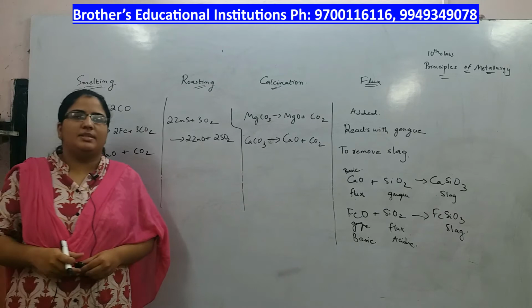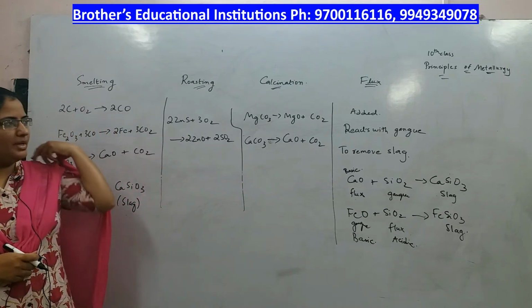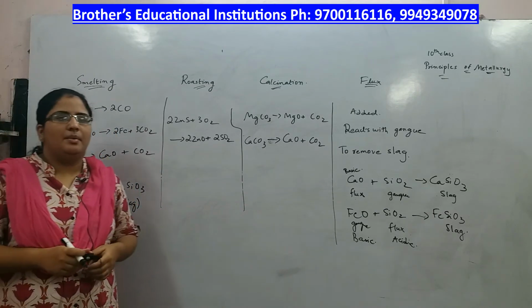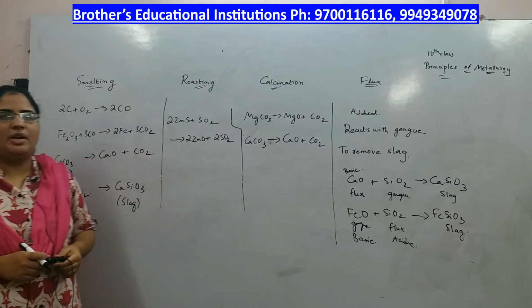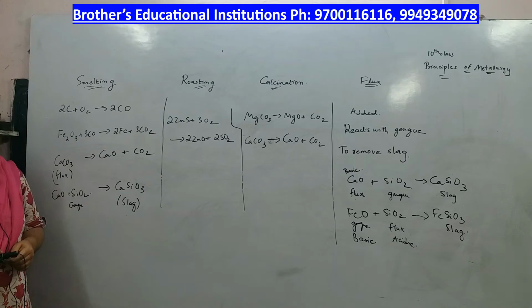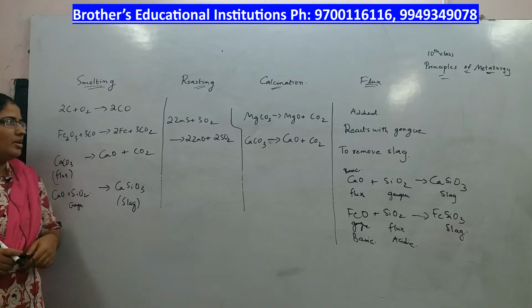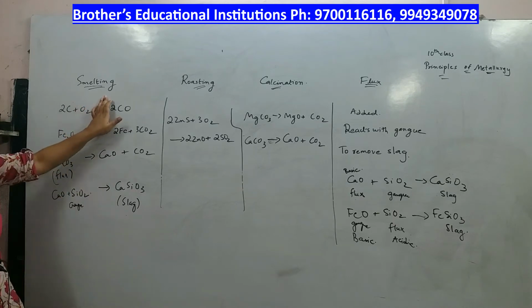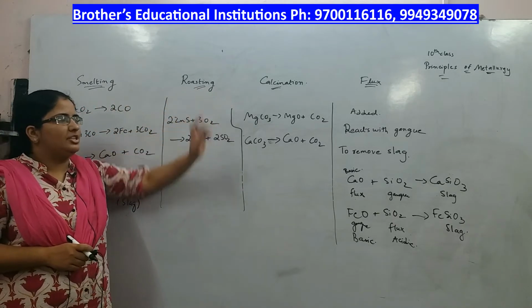In today's class we shall discuss some pyrochemical processes that we have in principles of metallurgy. Pyrochemical process means, pyro means heat. It's a chemical process in which heat is involved. Now let us see some of the pyrochemical processes. First one is smelting, roasting, calcination.